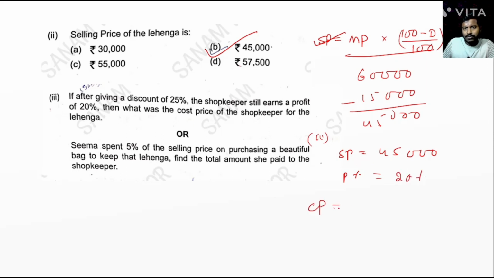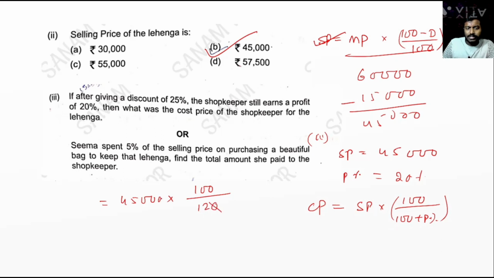So cost price equal to formula is SP into 100 divided by 100 plus profit. Now put the values, that is SP equal to 45,000 into 100 divided by 100 plus profit, that is 120.